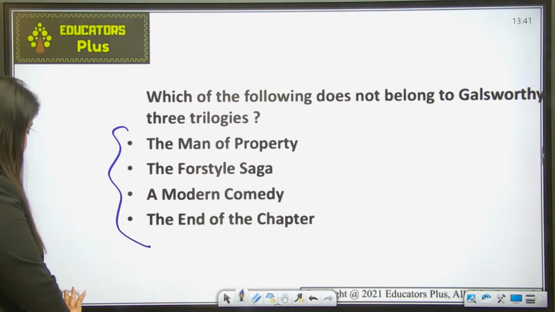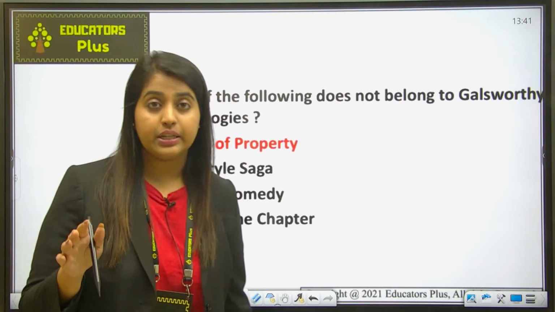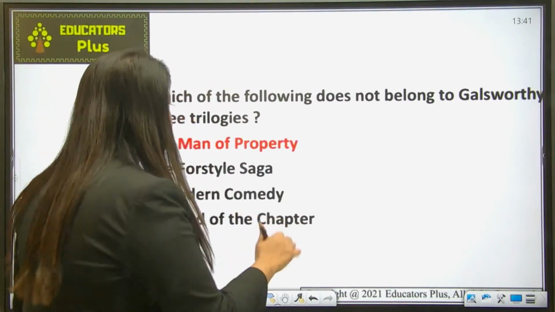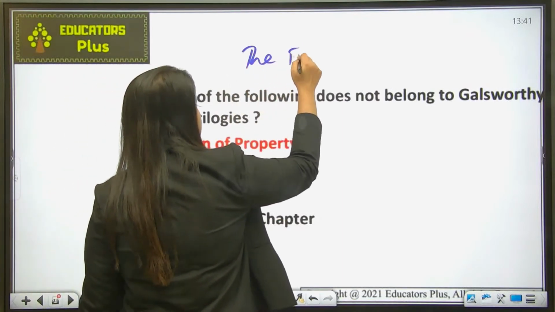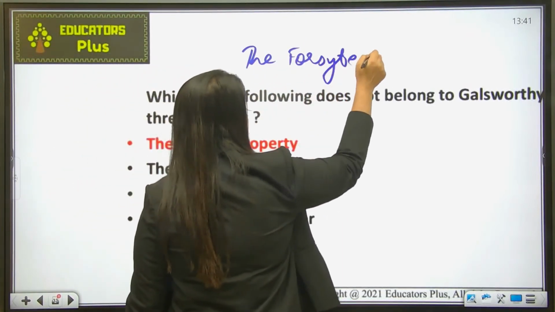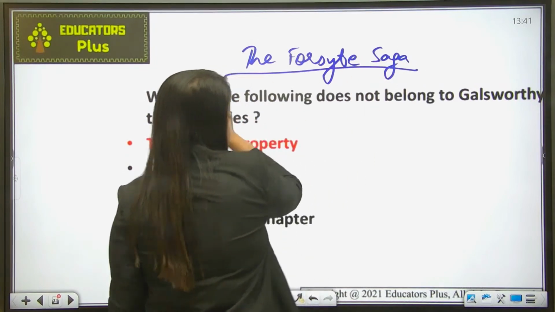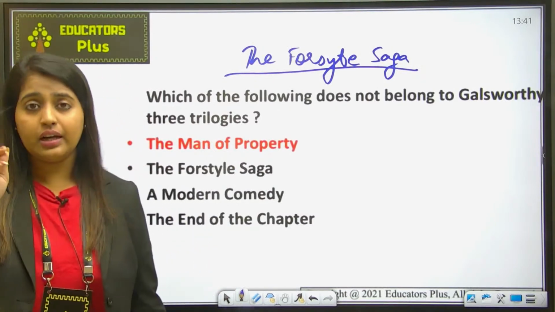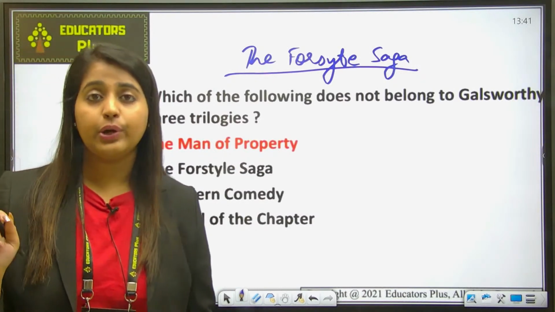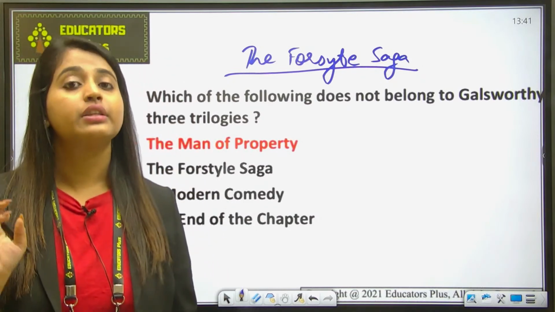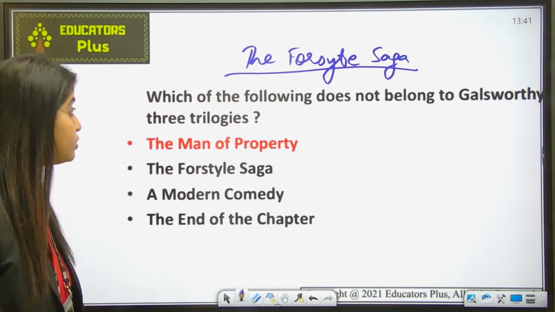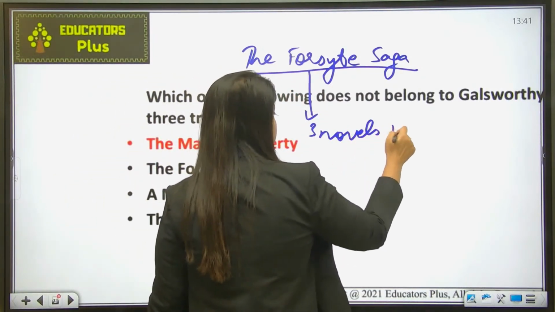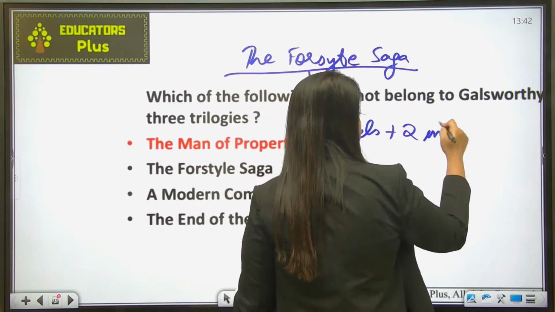Yes. So the correct answer is The Man of Property. Now Galsworthy's masterpiece in the trilogy entitled that is a Forsyte Saga. So Galsworthy ने बहुत important अपना play लिखा था that is Forsyte Saga. ठीक है, ये आपको पता होना चाहिए, मैंने आपको बता भी रखा है in my previous lecture that Forsyte Saga is one of the most important plays of Galsworthy and it consists of 3 novels and 2 interludes. Okay, so क्या था इसमें, 3 novels plus 2 interludes.